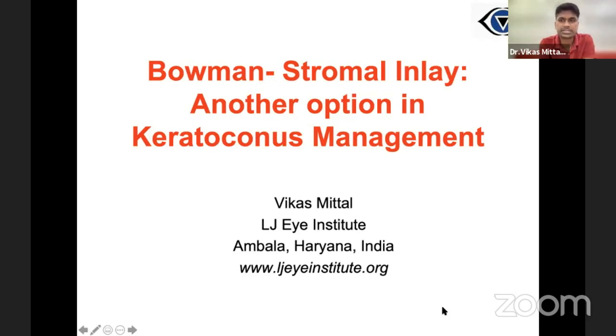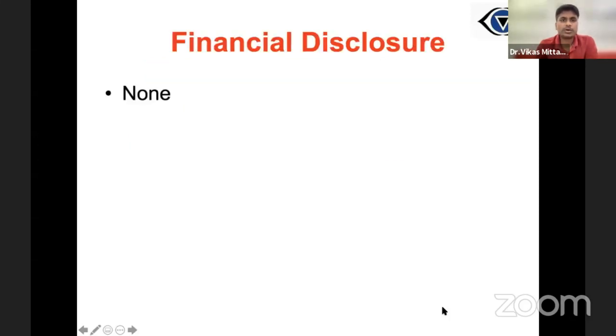Alicia had shown in her slides that Bowman layer is fragmented in keratoconus patients, and Ashish showed that Bowman layer transplant can be a new thing on the block for the management of keratoconus. I'll take you through our technique of using a Bowman layer transplant.